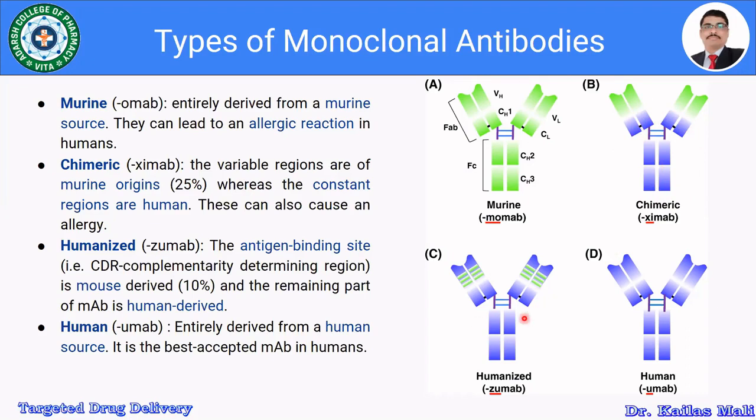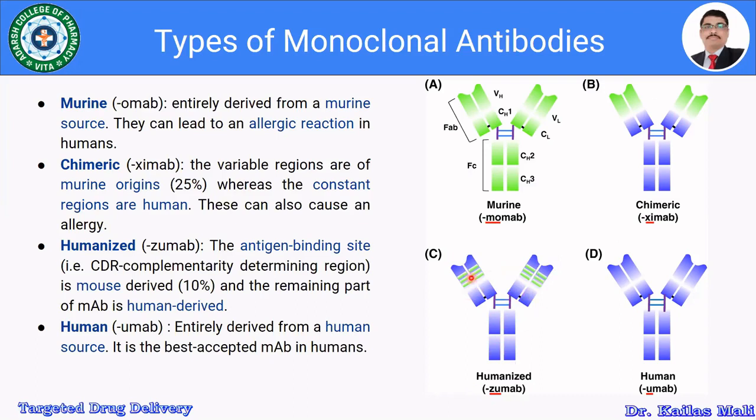Then the third type is known as the humanized, denoted as dash ZUMAB. Here, the antigen binding site, that is the CDR, the complementary determining region, is mouse derived, and the rest of the antibody, the blue colored part, is human derived.